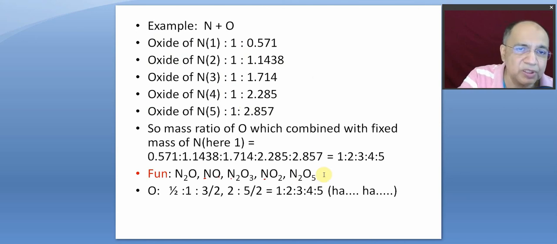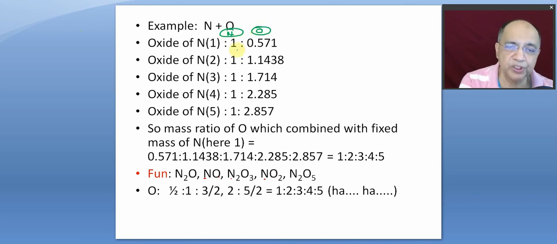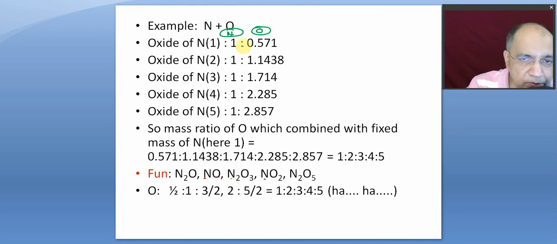But at those times, they just synthesized oxide 1, oxide 2, oxide 3, oxide 4, oxide 5. Now they performed the mass analysis by decomposition study or combination study, doesn't matter. So the mass ratio, the first element will be nitrogen, the second element oxygen. We have reduced the mass of nitrogen to be 1. The ratio is 1 to 0.571, nitrogen to oxygen in the first oxide.